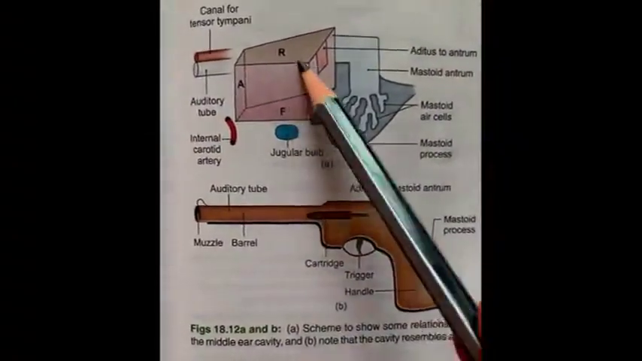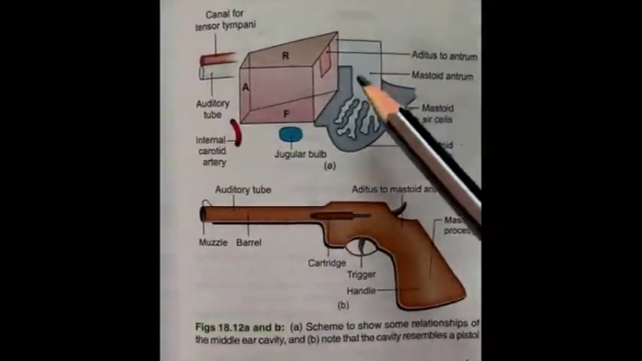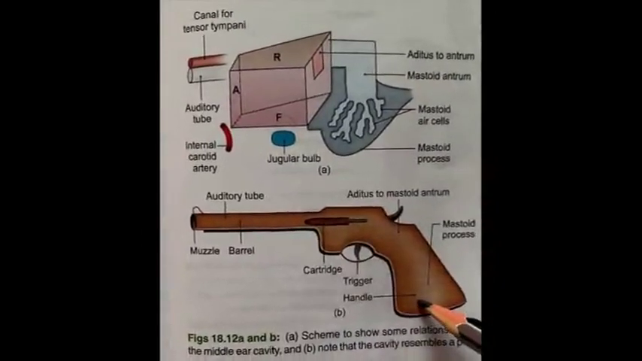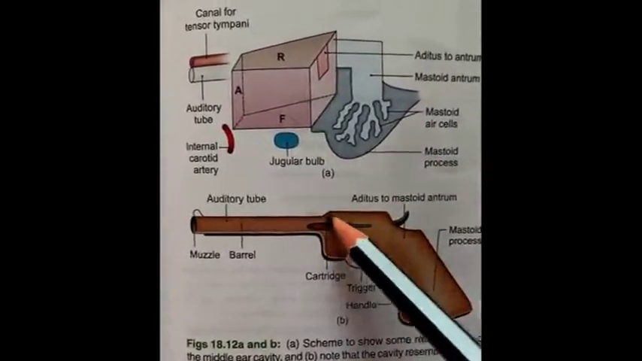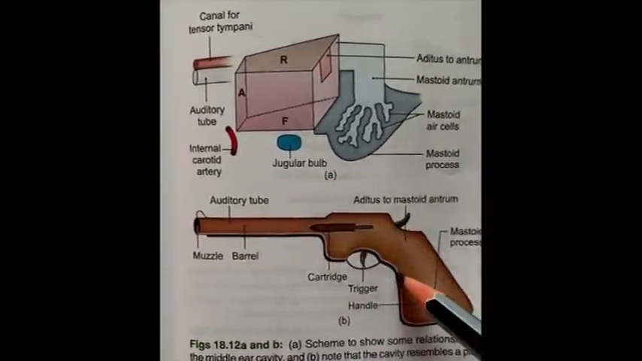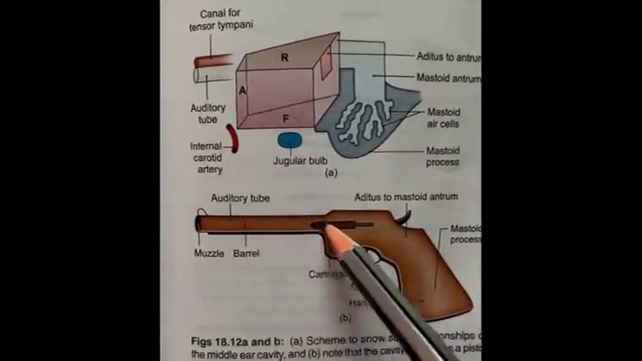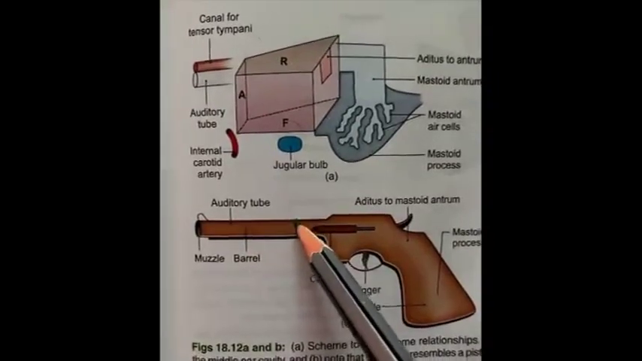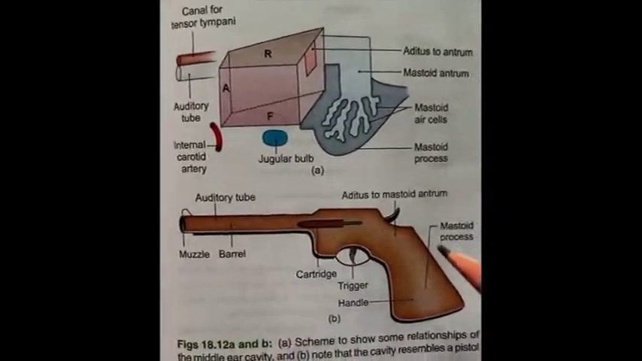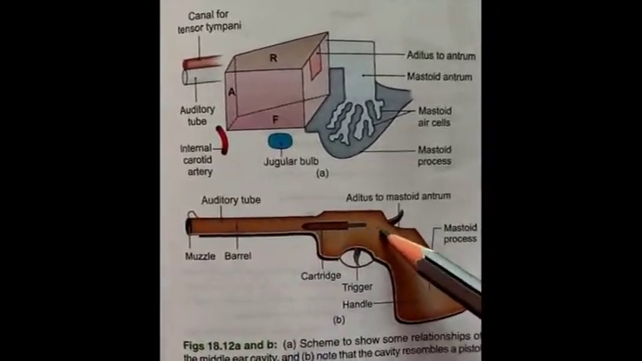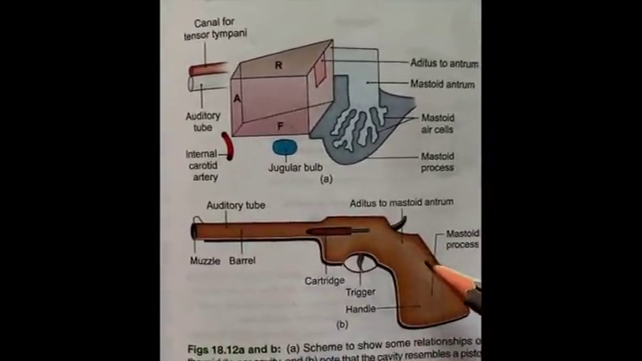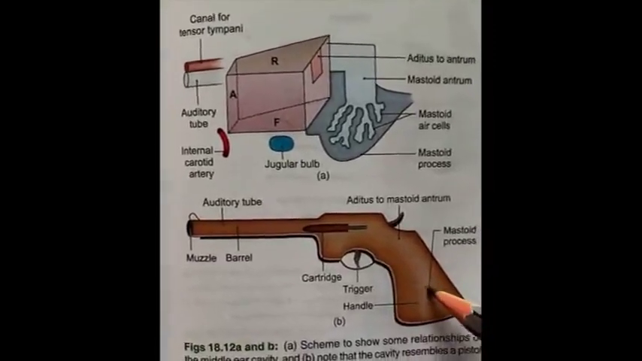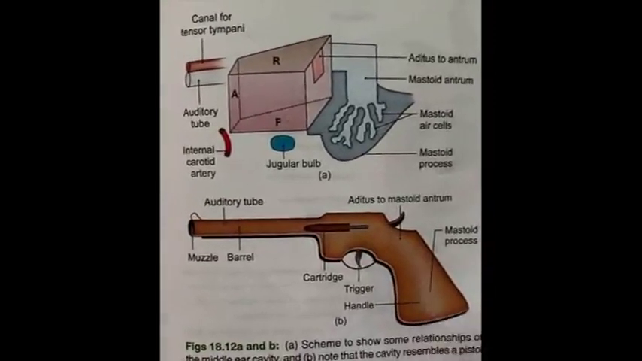Middle ear, along with its anterior and posterior connections, resembles the shape of a pistol. So this trigger portion and the area above it indicates the middle ear cavity, and this barrel or outlet area resembles its anterior communication with the auditory tube, and then the sloping area indicates the aditus to mastoid antrum. This area indicates mastoid antrum, and the lower portion of the handle indicates the mastoid process.